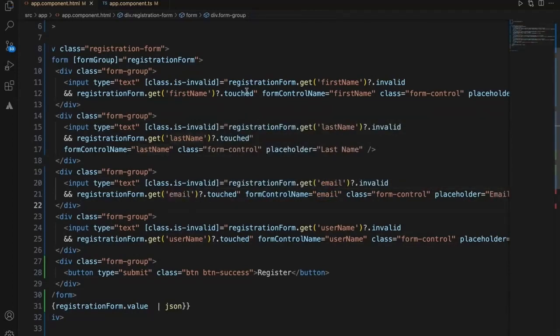Now let's understand. We are trying to apply this invalid CSS, which will apply the red color bar to the text box. Based on the condition, we are getting hold of the registration form and getting the field name, and checking whether it is invalid or not, and whether it is touched. That's when we are setting the red color bar.